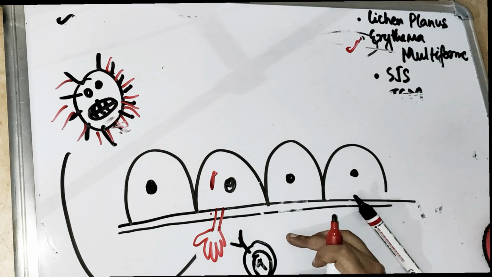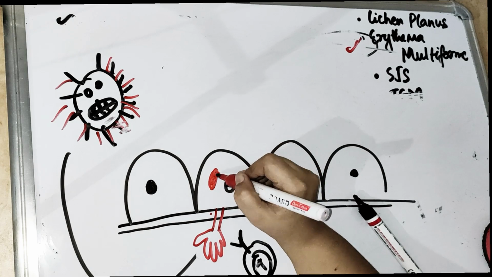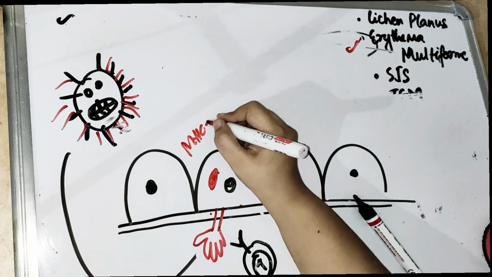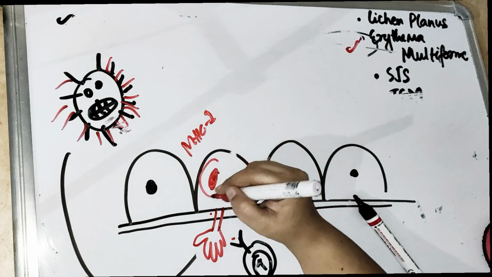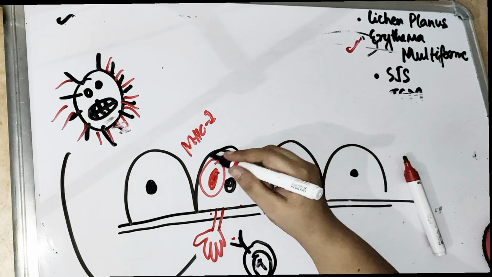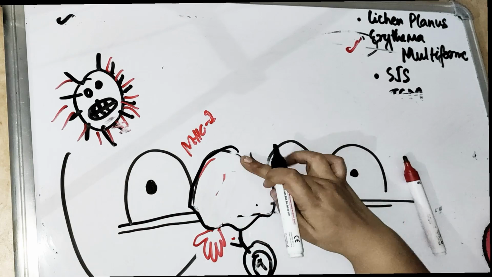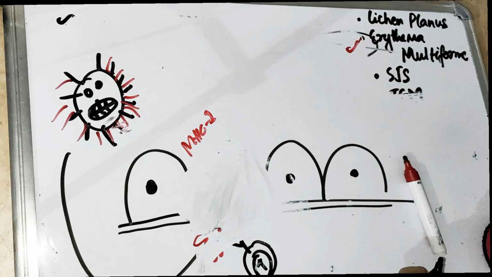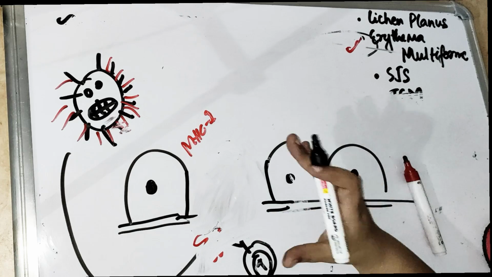So what does this CD8 T lymphocyte do? It is going to recognize the virus antigen which is present on the MHC class 1 of this keratinocyte. It is not going to kill just the virus, it is going to kill the whole cell. When it kills the whole cell, a space is created. Again it can be in the basal layer or the suprabasal layer. This space which is created is going to form a bulla.